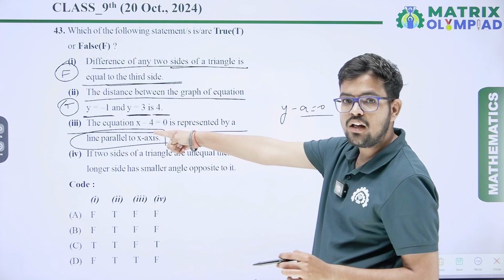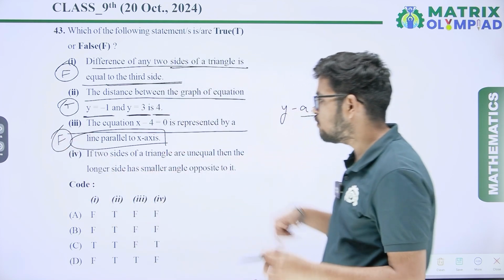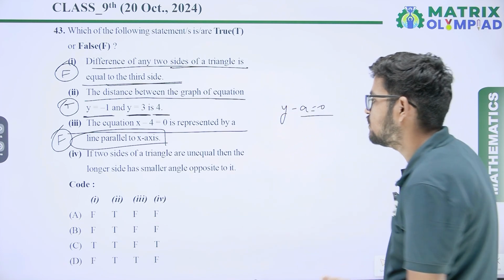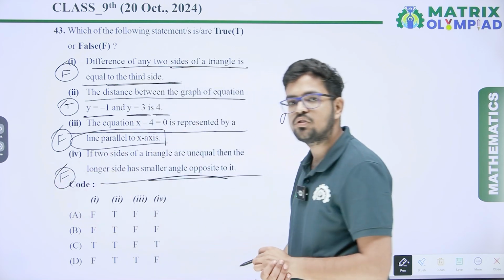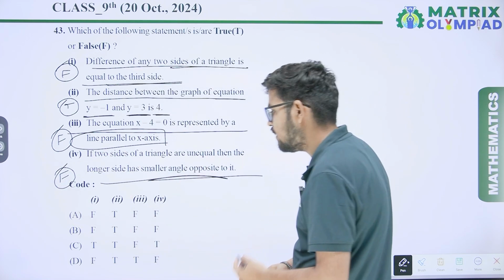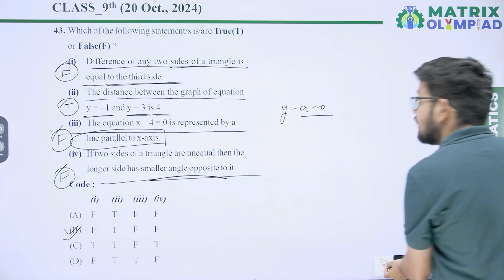It will be parallel to the y-axis. So this one is also false. Fourth, if two sides of a triangle are unequal, then the longer side has a smaller angle opposite to it. No, the longer side has a larger angle opposite to it. This one is also false. So our correct answer is FTFF. Option B will be the correct answer.